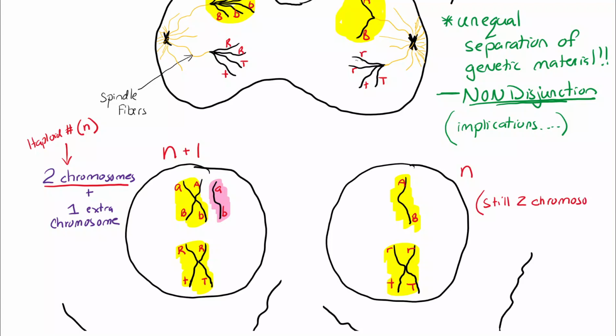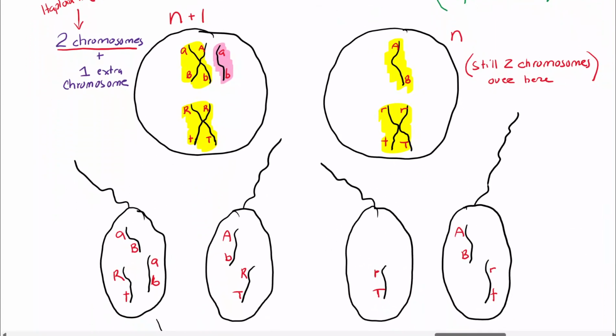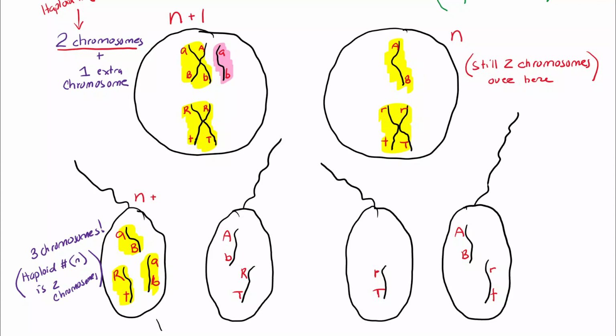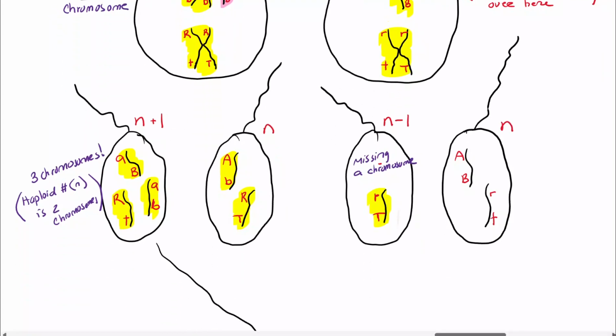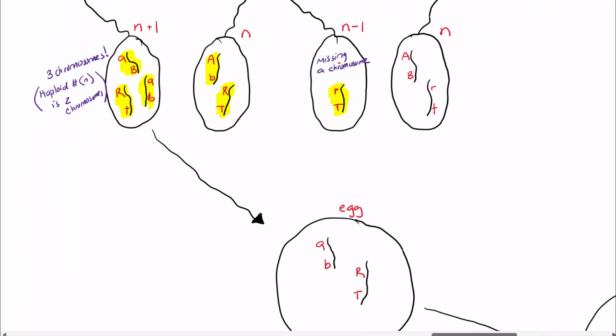It's still 2 chromosomes. Chromosomes could be single-stranded or double-stranded. Refer to the Genetic Essentials video posted very recently. And sister chromatids will divide to keep the chromosome number the same. And this cell down here is N plus 1. This cell is N. This sperm, we're missing the chromosome. So this is N minus 1. The haploid number is N, which is 2. We have 1 less, N minus 1.